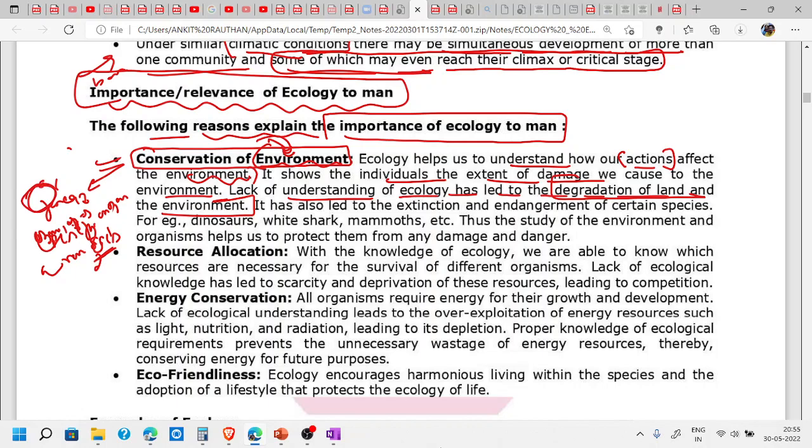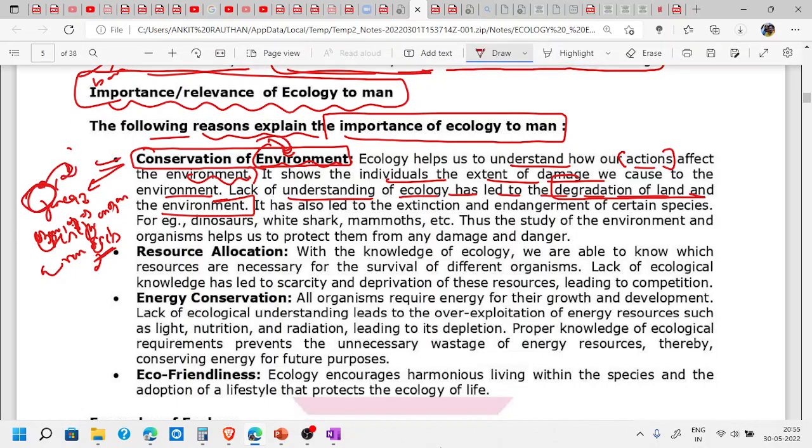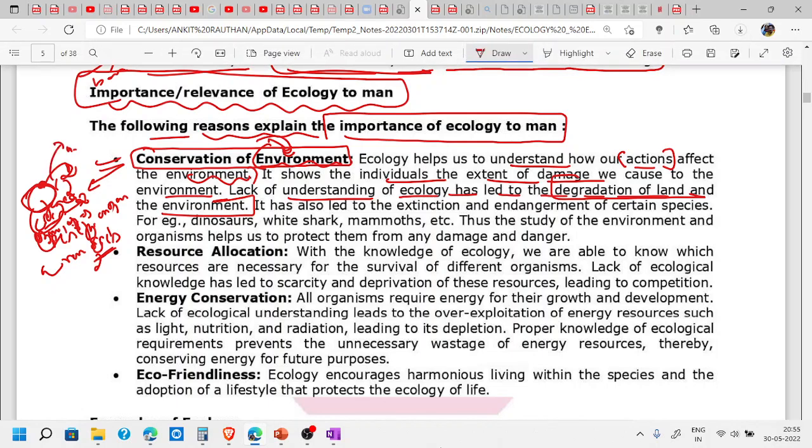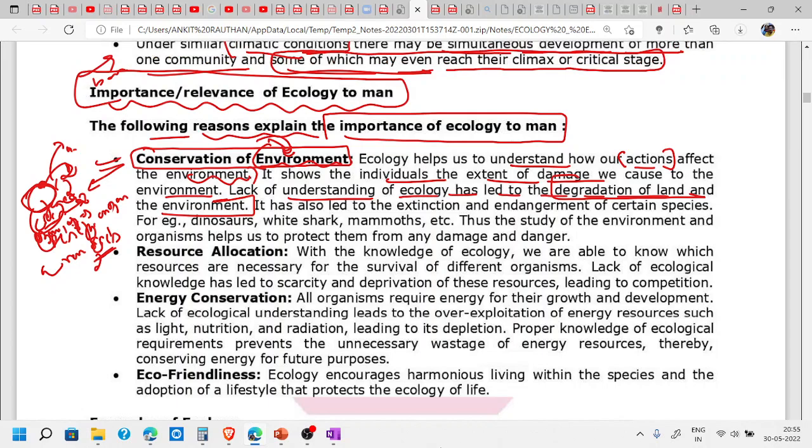When we studied the ozone layer and found a hole, then we came to know about CFCs and their effect on the ozone layer. Then we understood how important it is to understand how these things are causing damage.